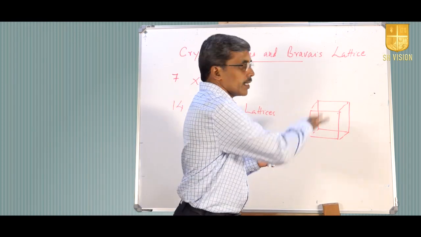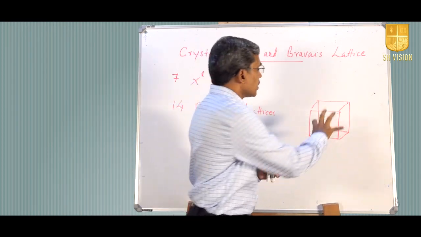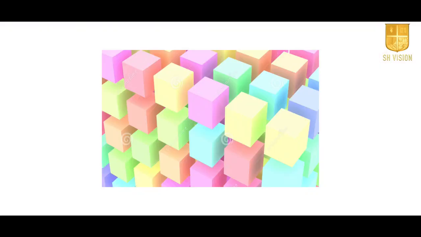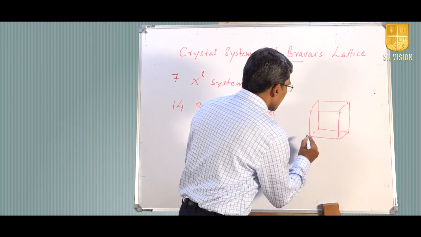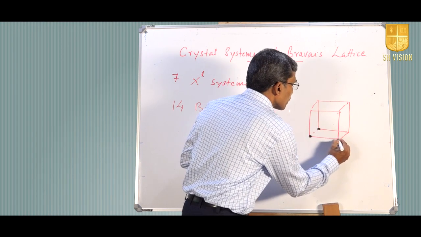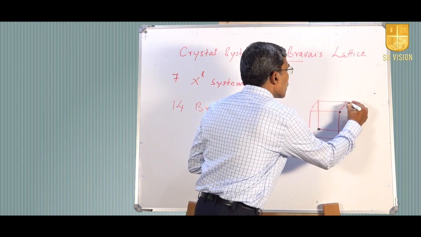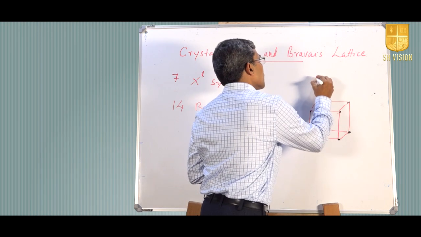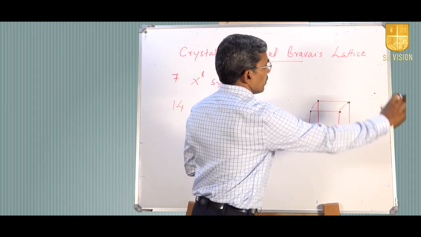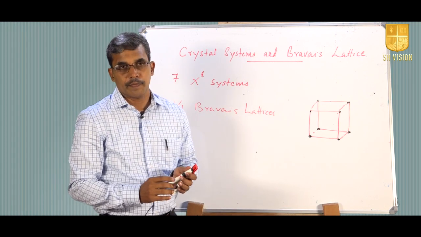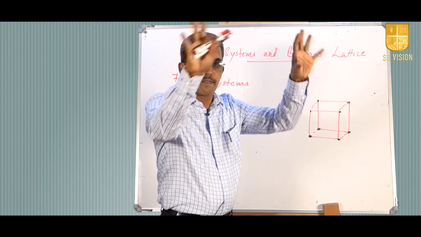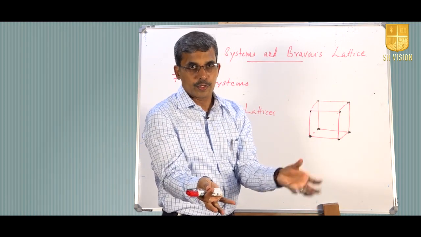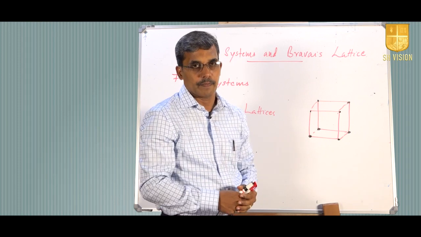In an actual space lattice, these cubes will be stacked, so we will have a large number of cubes, with a lattice point at each corner. For any particular lattice point, if you observe in one direction, you will have identical surroundings. So, it qualifies to be a crystal.